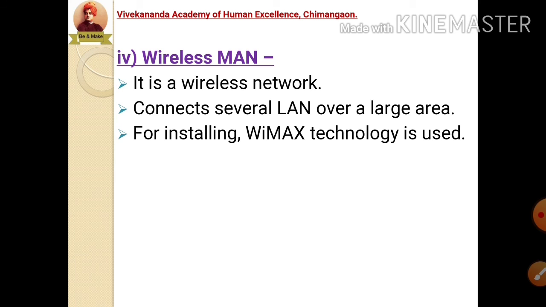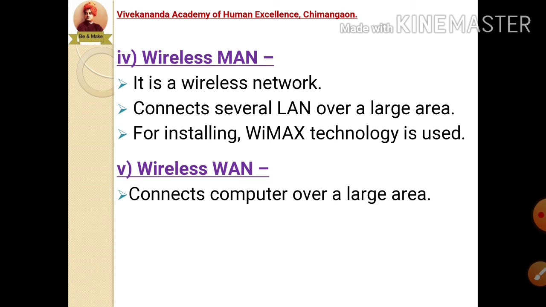The next type of wireless media is wireless WAN. It is used to connect computers over a large area. WAN, wide area network. So this technology is generally used to cover networks under a large geographical area.